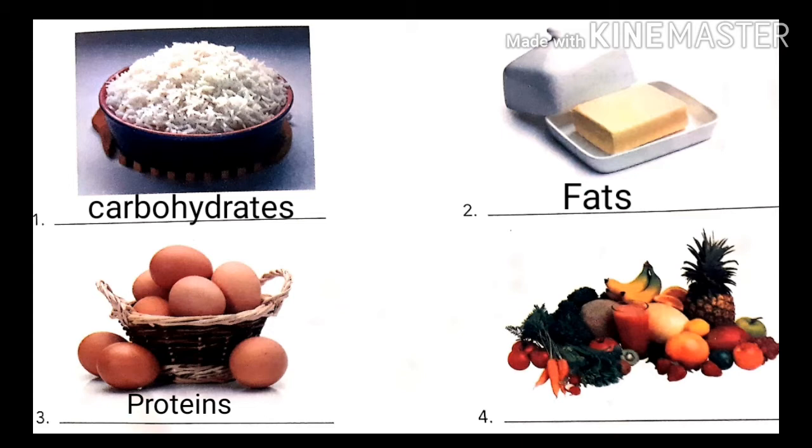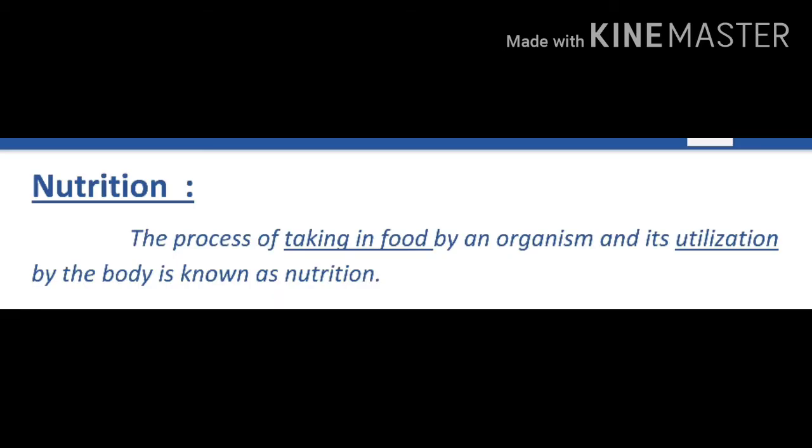And the last food object is fruits and vegetables. What component will be present in fruits and vegetables? Fruits and vegetables contain vitamins. So vitamins protect us from diseases. Now we learn about nutrition.